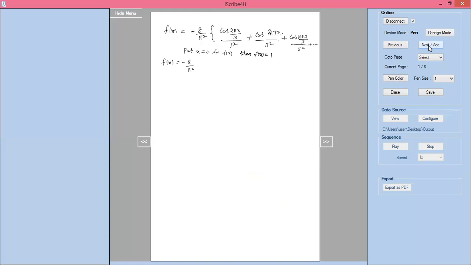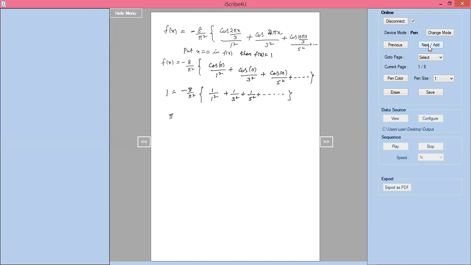Now, minus 8 by pi square, x equal to 0 if you keep, cos 2 pi x by 3 means x equal to 0 means cos 0 divided by 1 square plus cos 0 divided by 3 square plus cos 0 divided by 5 square plus and so on. Now we will write f of x is 1 equal to minus 8 divided by pi square into cos 0 is 1, 1 by 1 square, 1 by 3 square, 1 by 5 square plus and so on. Now I will write pi square by 8.